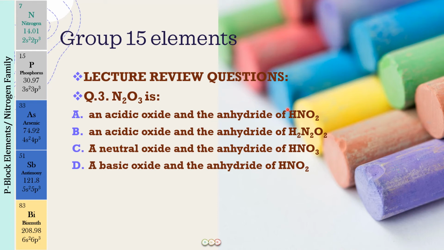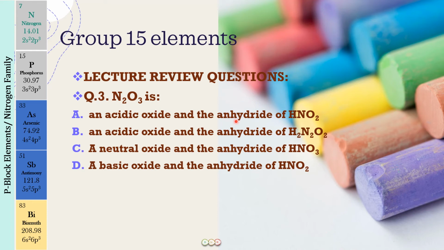So we have these acids as oxoacids, and from these oxoacids, if you remove the water molecule completely, the oxide that you get is called the anhydride. So anhydride means the oxoacid minus water.